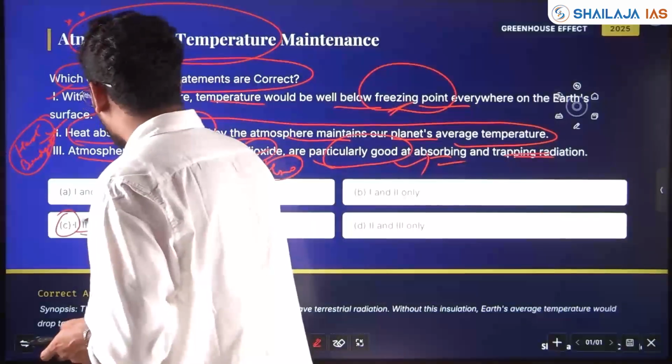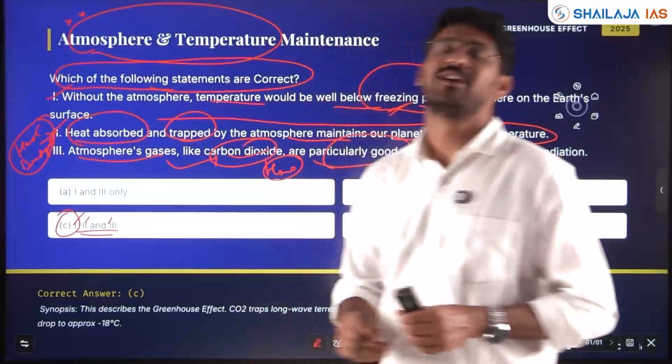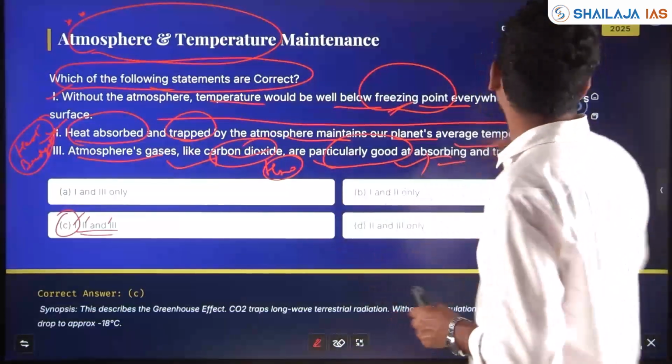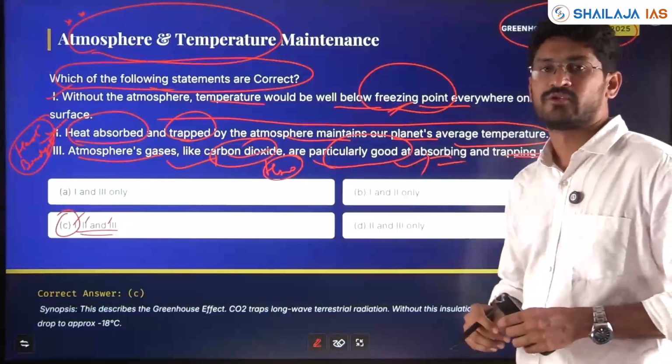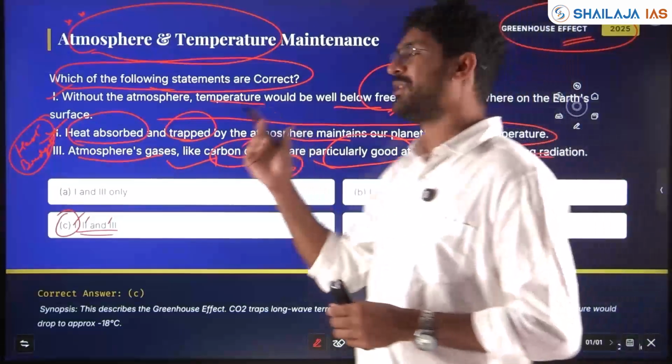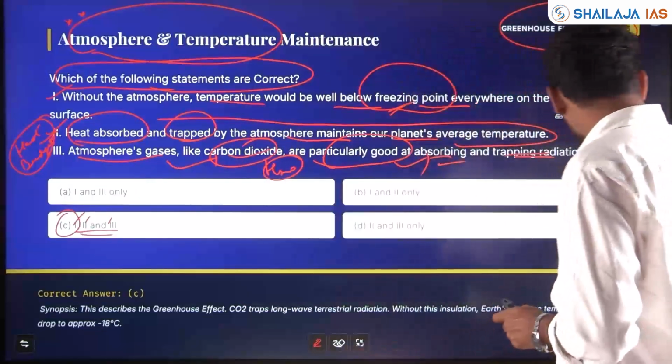So here statements 1, 2 and 3 are all correct. A 2025 question, my friends. If you know the concepts and are able to apply them, it's easy. So we'll go to the next question.